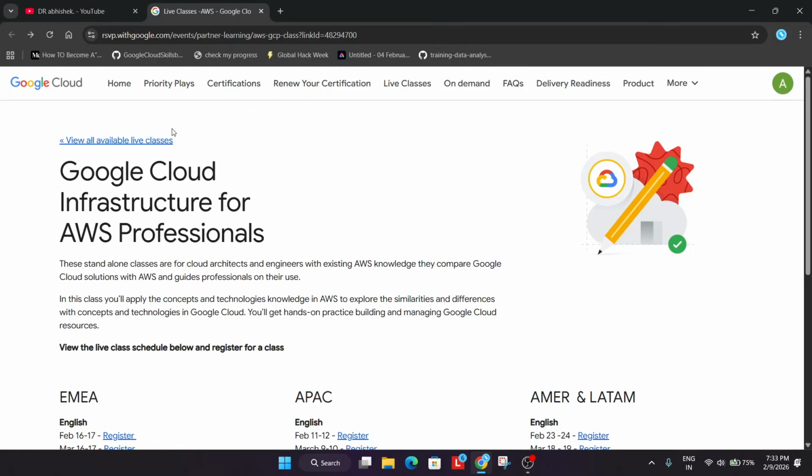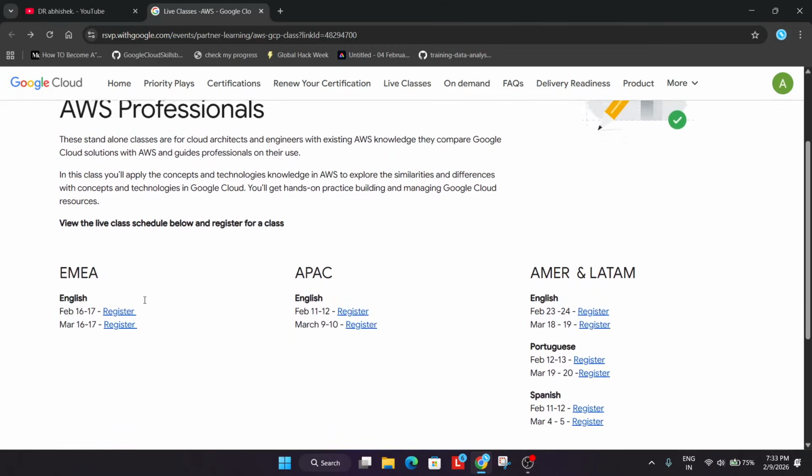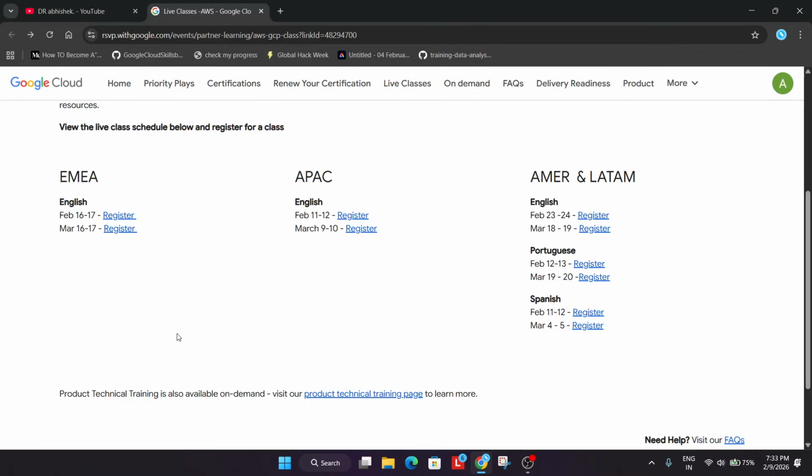The opportunity is related to Google Cloud Infrastructure for AWS Professional. Anyone can take part in it, and here you can see they have just divided the regions and class schedules. The benefit is that you'll be getting some cool goodies, some cool certification, renewal chances. Depending on the region where you reside, if you are from EMEA, you can see the dates over here, for APAC, for AMER and LATAM. So here you can see how to register depending on the dates you want to watch the sessions.